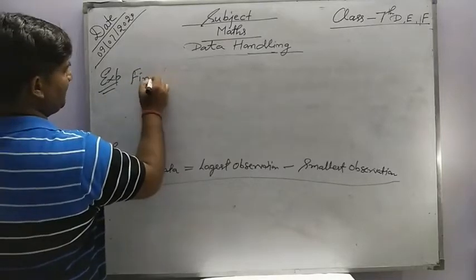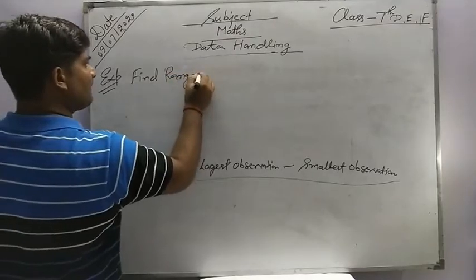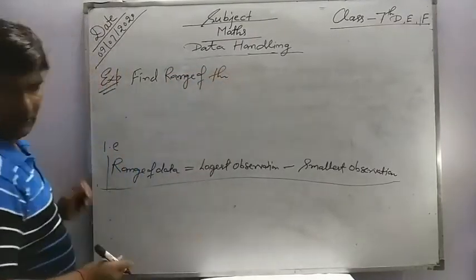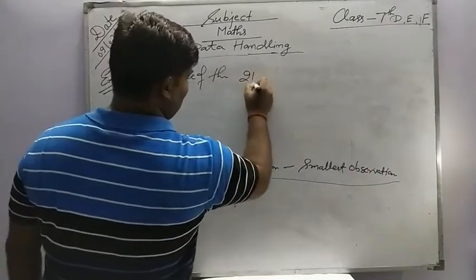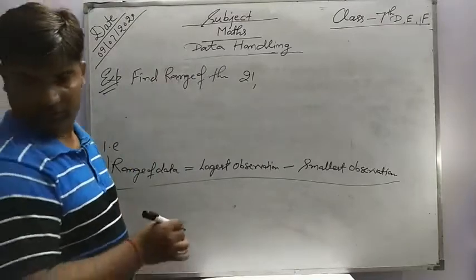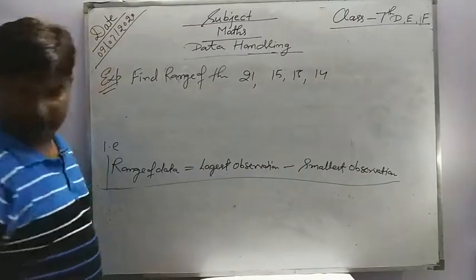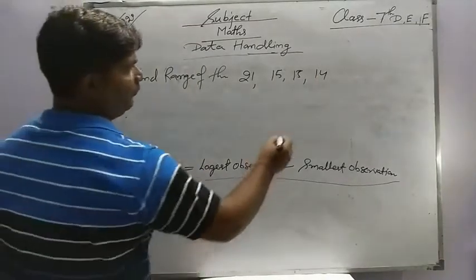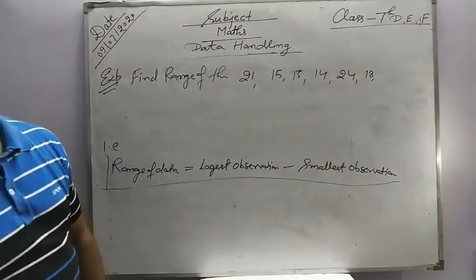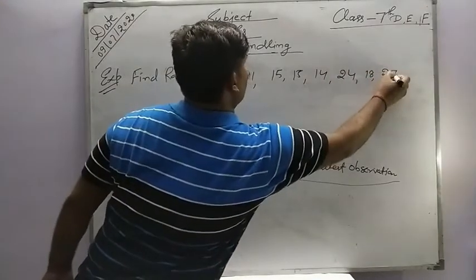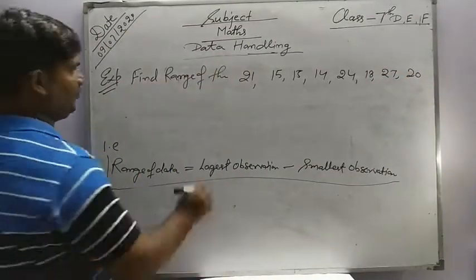Find the range of the following: 21, 15, 15, 14, 24, 18, 27, 20 and 21.